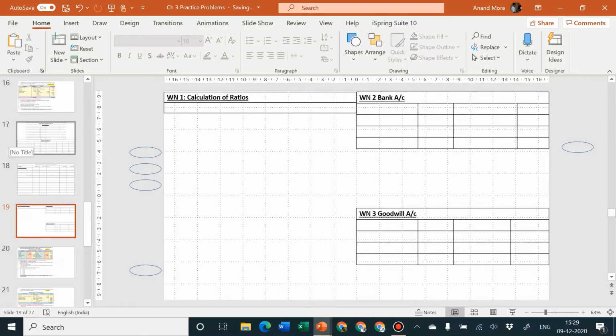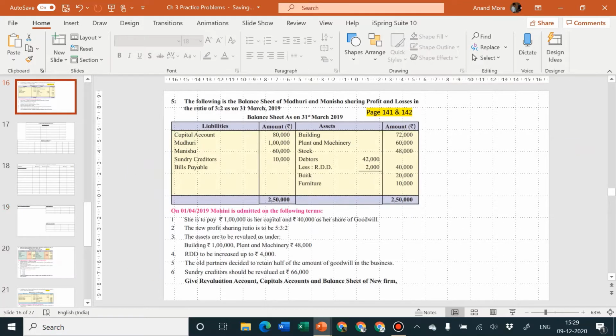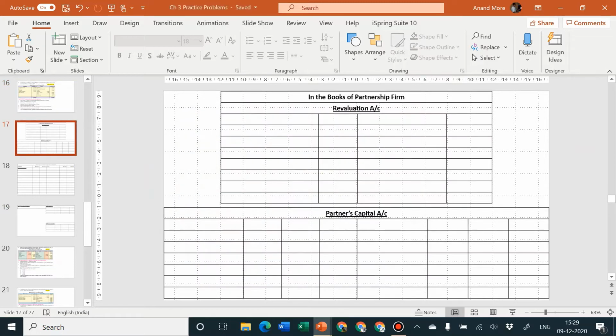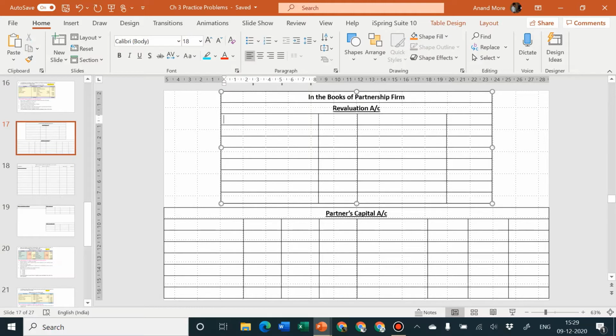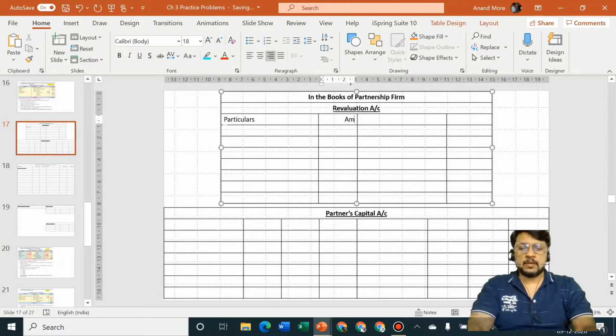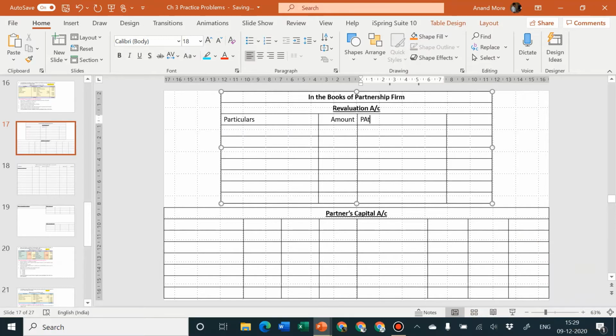I hope all of you have drawn it. Chalo, those of you who have not drawn it, pause the video, draw it and come back. Since it's a main ledger account, we'll have to give the heading to the same: particulars, amount, and again particulars, amount.